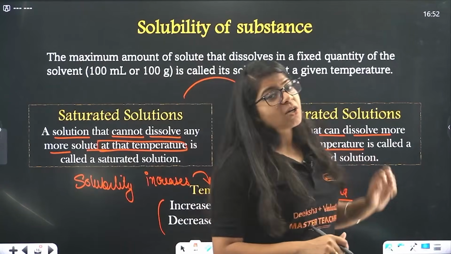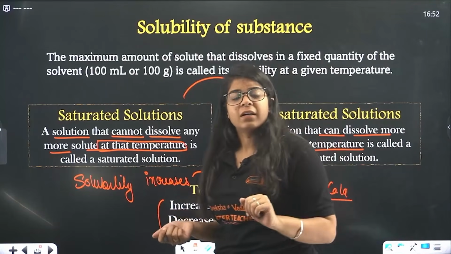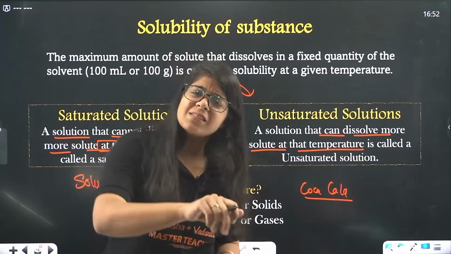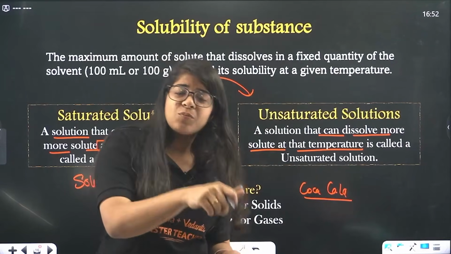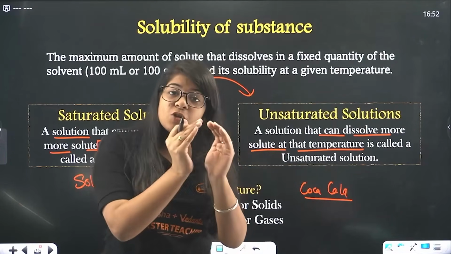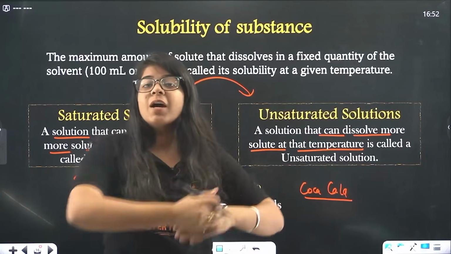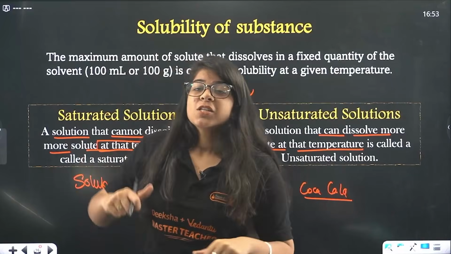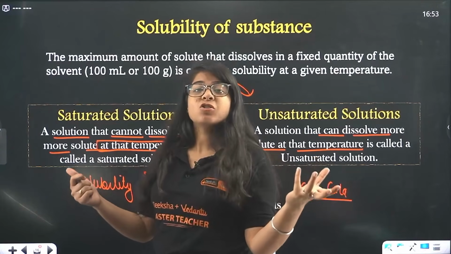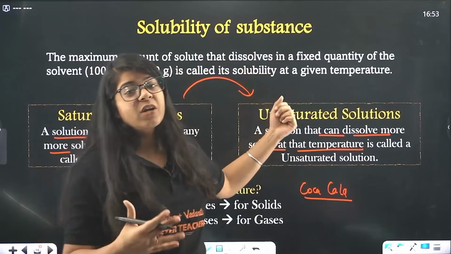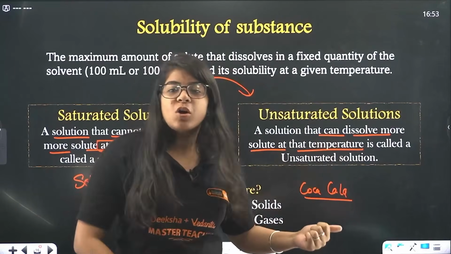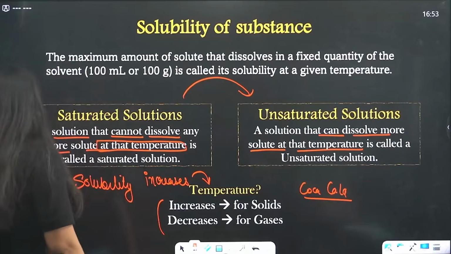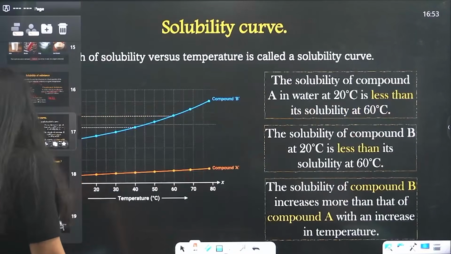Now for an unsaturated solution, let's say you have just dissolved one spoon of sugar in 100 ml of water, and there is still some room, you can put a second, you can put a third. So the solution after the first tablespoon of sugar is an unsaturated solution. Understood? In a saturated solution you cannot dissolve any more solute, and in an unsaturated solution you can dissolve more solute. Okay, now moving on to the next one.